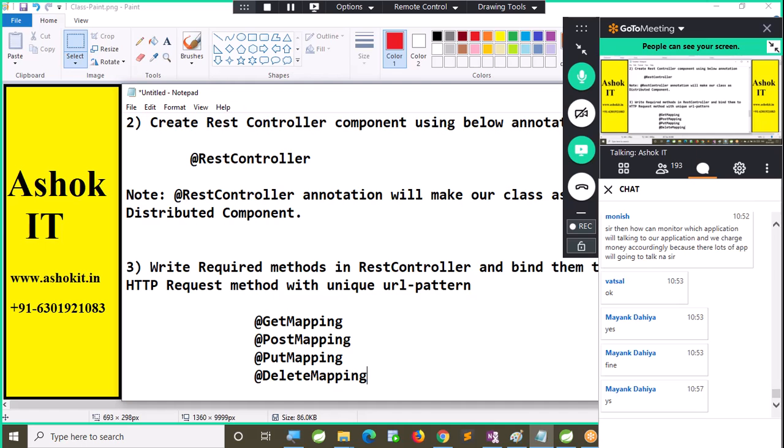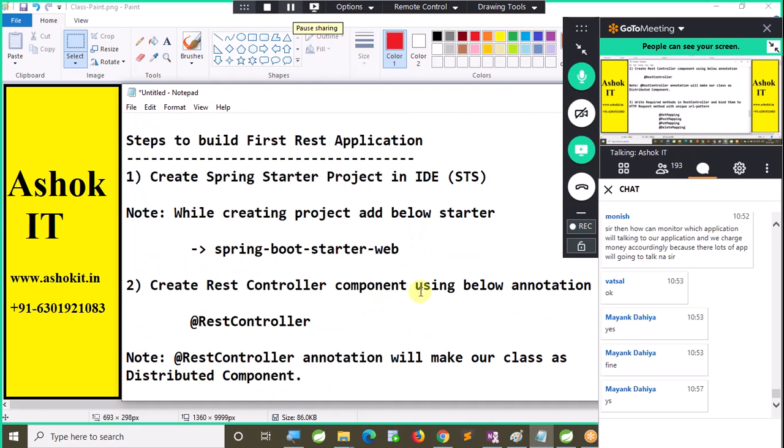Are you able to follow this? 3 steps that I have written. Go through these 3 steps once, guys. Don't get confused. Very simple. If you know how to develop a servlet, then you can develop a REST API. Very easy. Just read these 3 steps once.